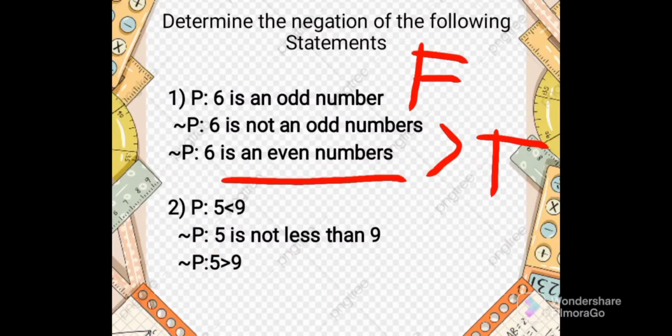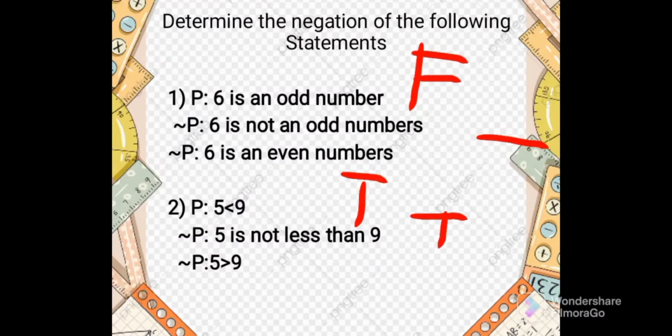It can also be like this. Another example is 5 is greater than 9. How do we determine whether these are true or false? 5 is less than 9 is true. Then 5 is not less than 9 is false. Then 5 is greater than 9 is false too. So that's how we determine true or false and how we use negations of statements.